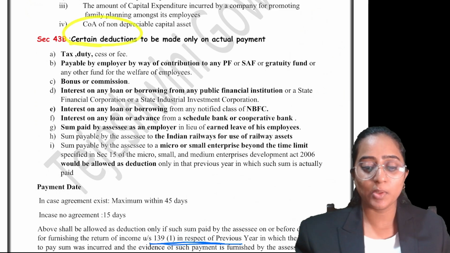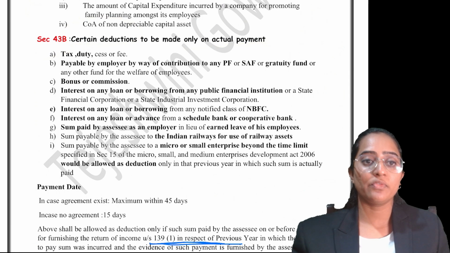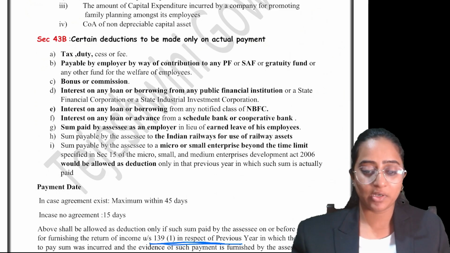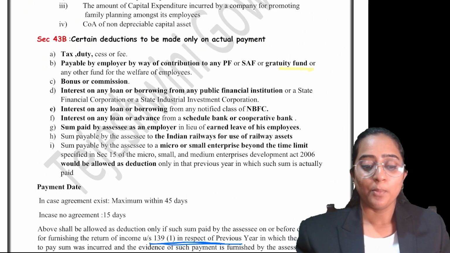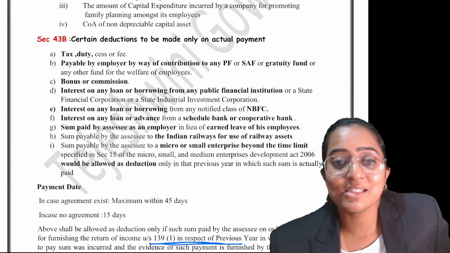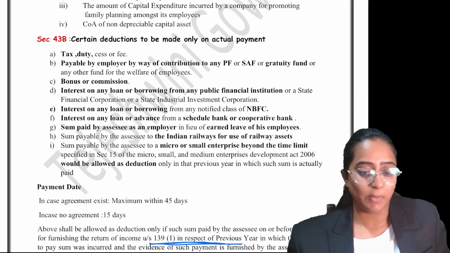See, certain deductions are to be made only on actual payment, that is the tax, duty, cess or fee payable by the employer, by way of contribution to any provident fund, statutory fund, bonus or commission. All these are the list, people, wherein for these particular expenses, actual payment only you need to make.